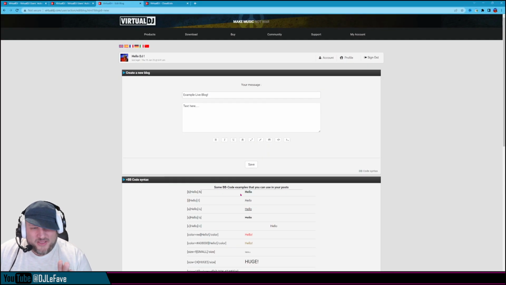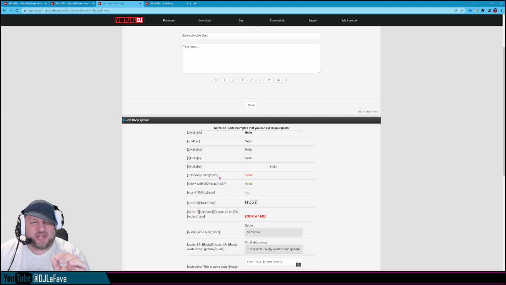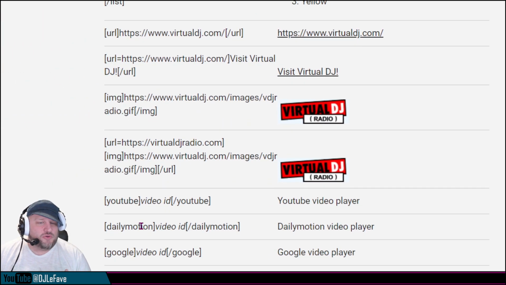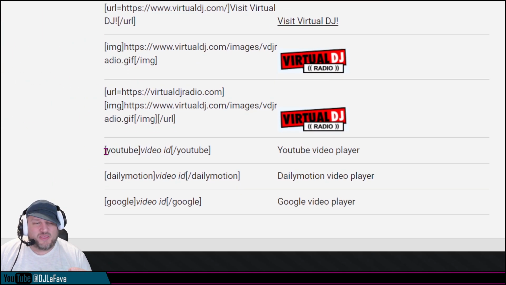Now, if you follow this kind of scripting, you can format your text. You can even embed YouTube videos just by doing the YouTube in brackets, taking the video ID, and then closing it with your YouTube. So you can embed videos. That's what I did on those previous ones. If you do Daily Motion, I guess there's a Google Video Player.